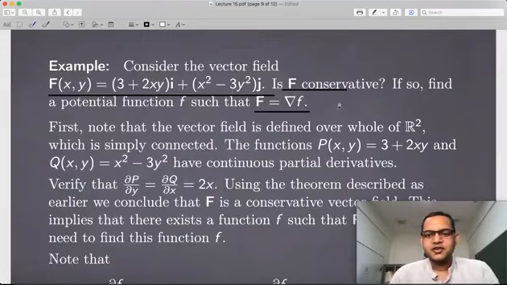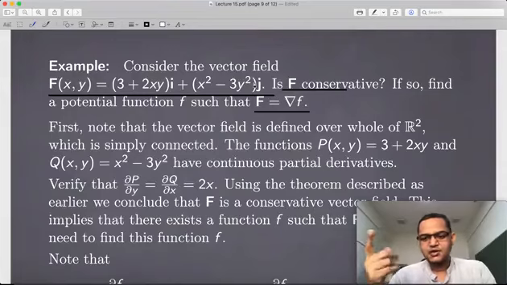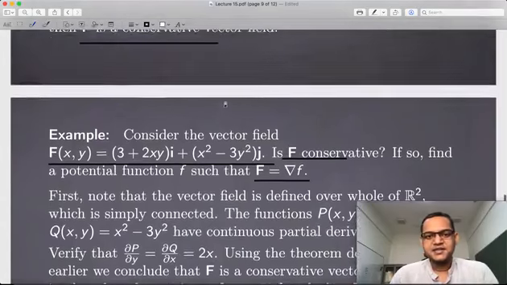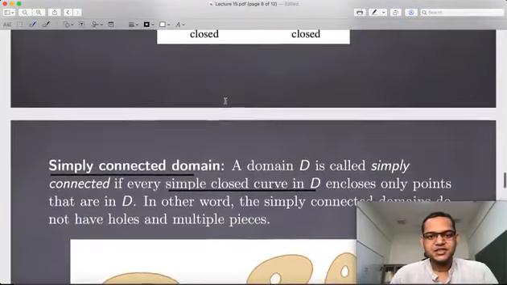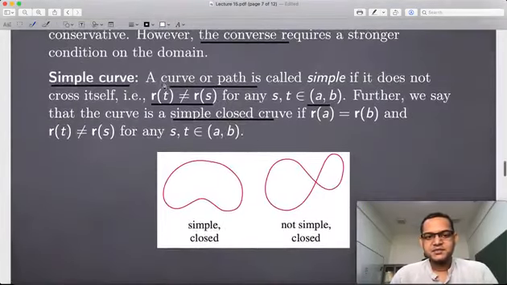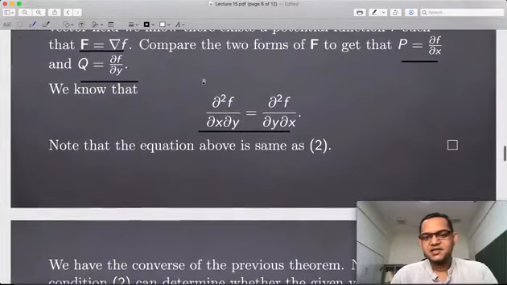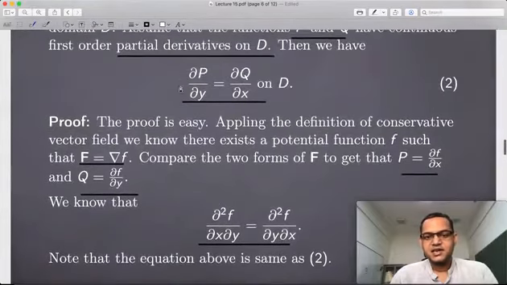So in order to show that this is conservative or not, you have got all those theorems. You apply the one which is easier. So it's easy to just see that this is P, this is Q, and if I just recall the previous theorem, which says that if this vector field is conservative, then this condition has to hold.